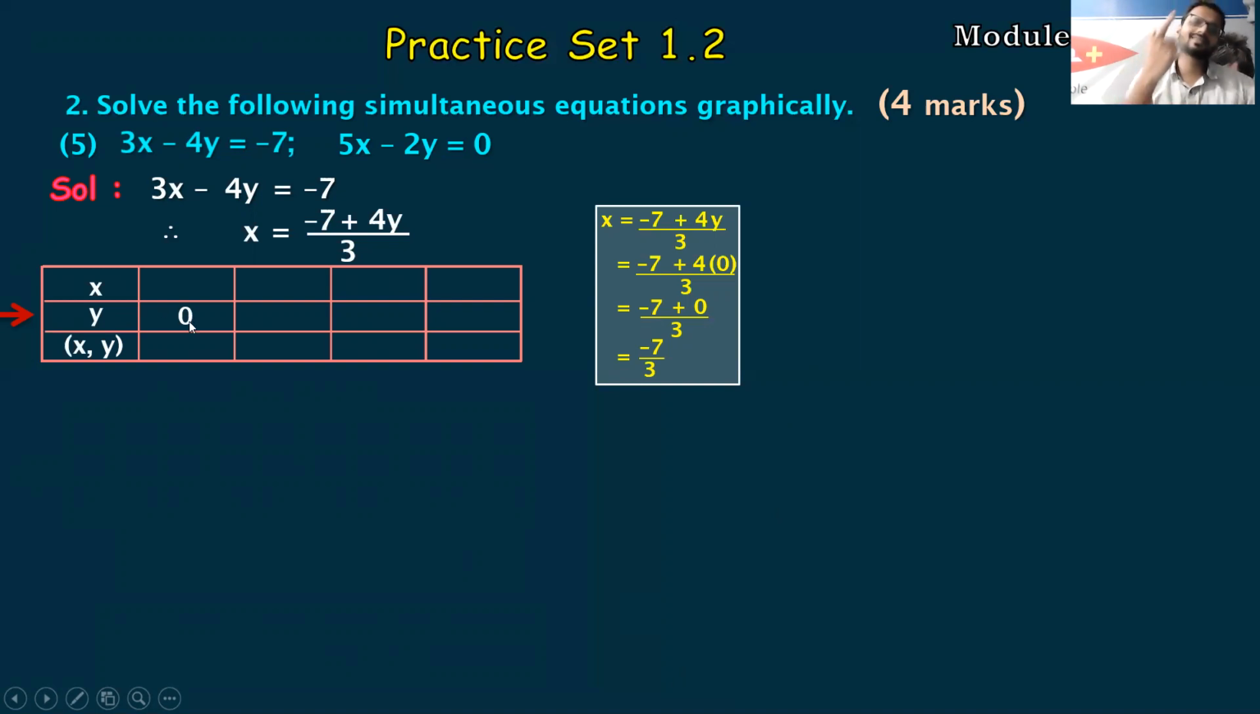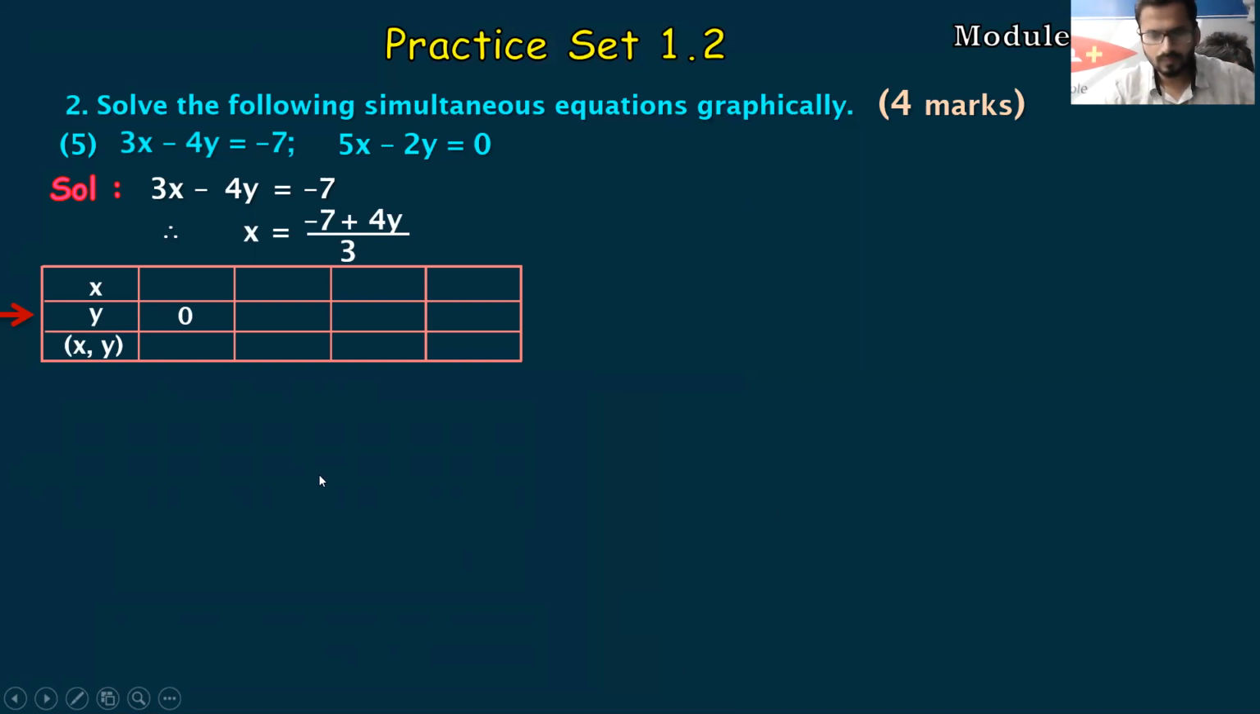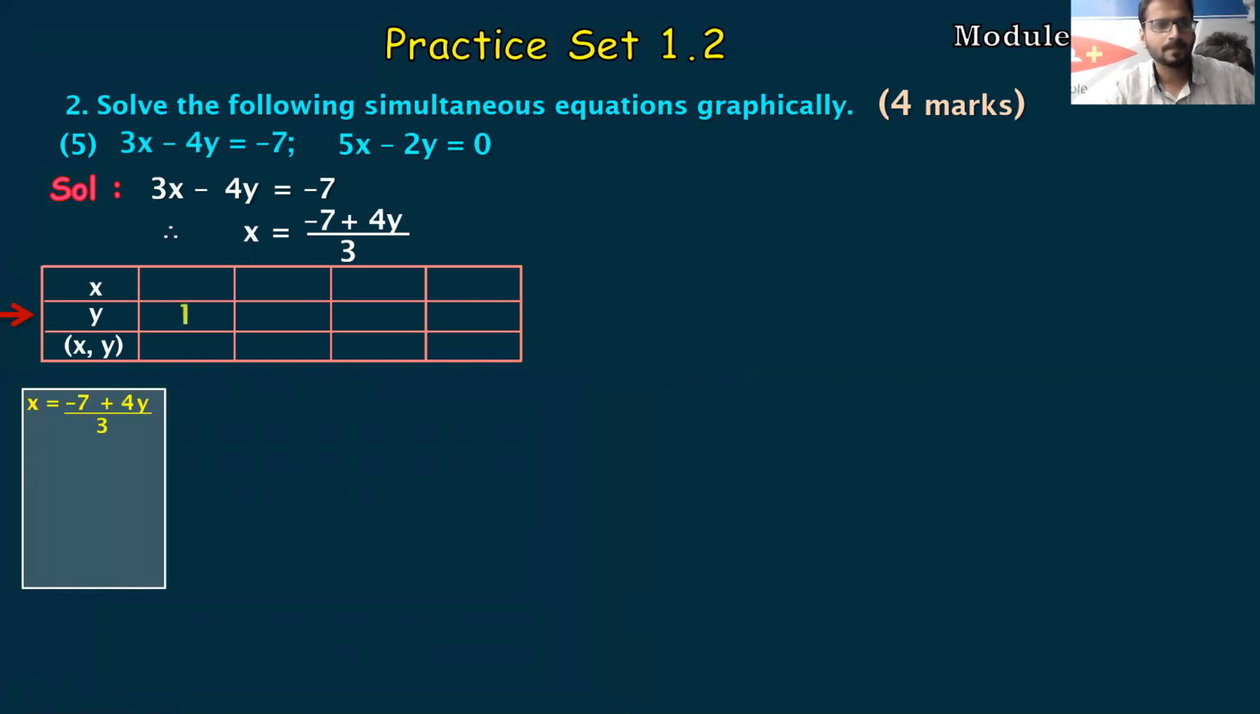So go for the next number, which is 1. Let's assume and see what is happening. Minus 7 will keep as it is, again 4 as it is. Instead of y, we will write 1 upon 3. Then 4 ones are 4. Minus 7 plus 4 will get minus 3. Minus 3 upon 3 is how much, students? Minus 3 upon 3 is minus 1. Now we are getting the answer.